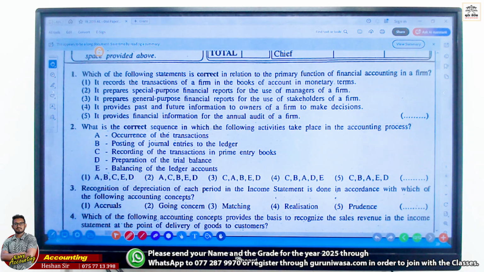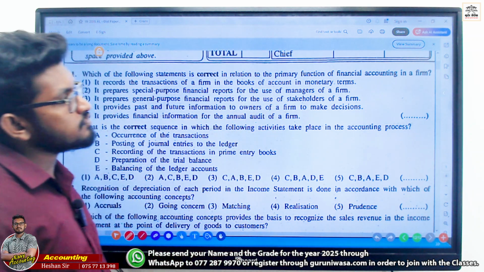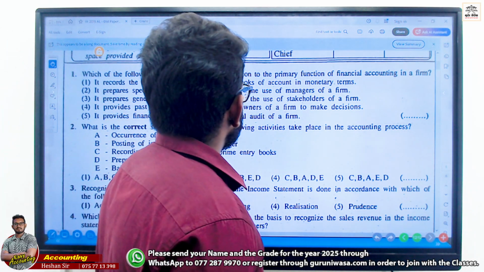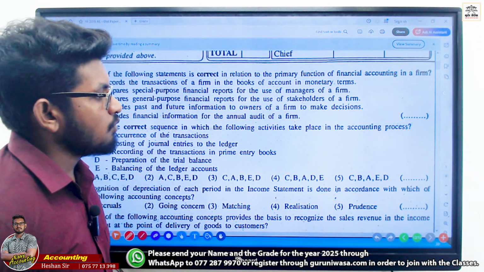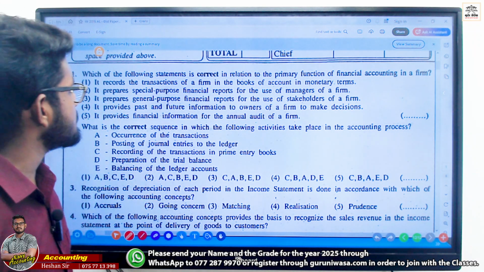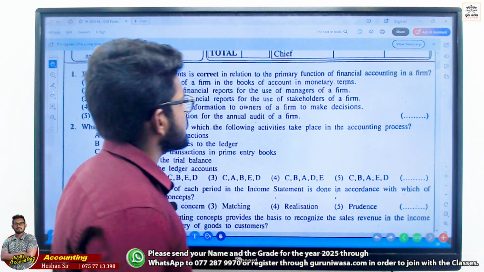Which of the following statements is correct in relation to the primary function of accounting in a firm? It records the transactions of a firm in the books of account in monetary terms. It prepares special purpose financial reports for the use of managers.